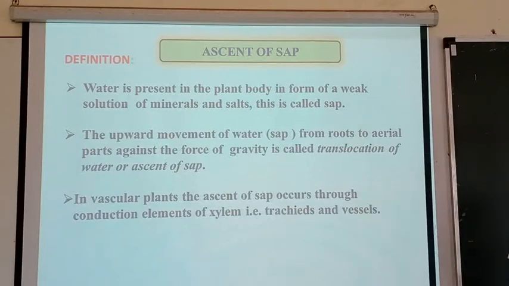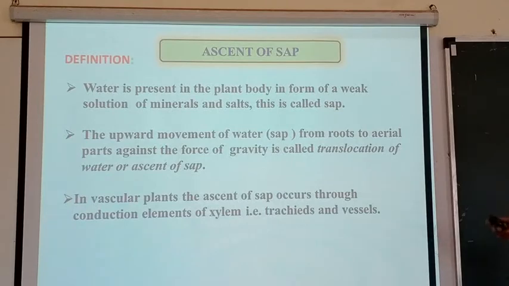Now come to the scientific definition of ascent of sap. Water is present in the plant body in the form of a weak solution of minerals and salts. This is called sap. So we understand water is not only water as such, but it is sap. It consists of minerals and salts.